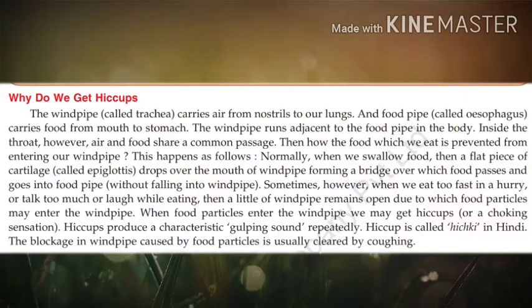Dear students, where the windpipe and food pipe cross, there is a muscular cartilage structure called epiglottis. So when we eat the food, this epiglottis closes the mouth of the windpipe and therefore the food does not enter into the windpipe.